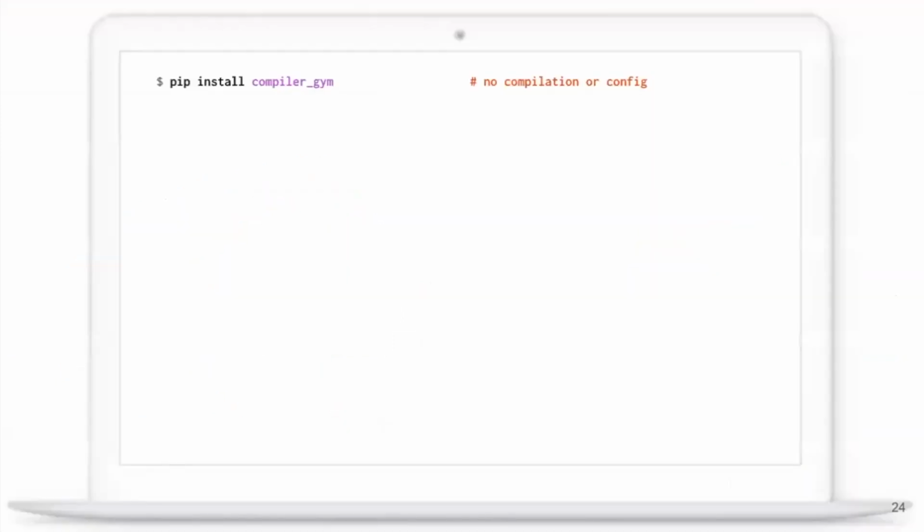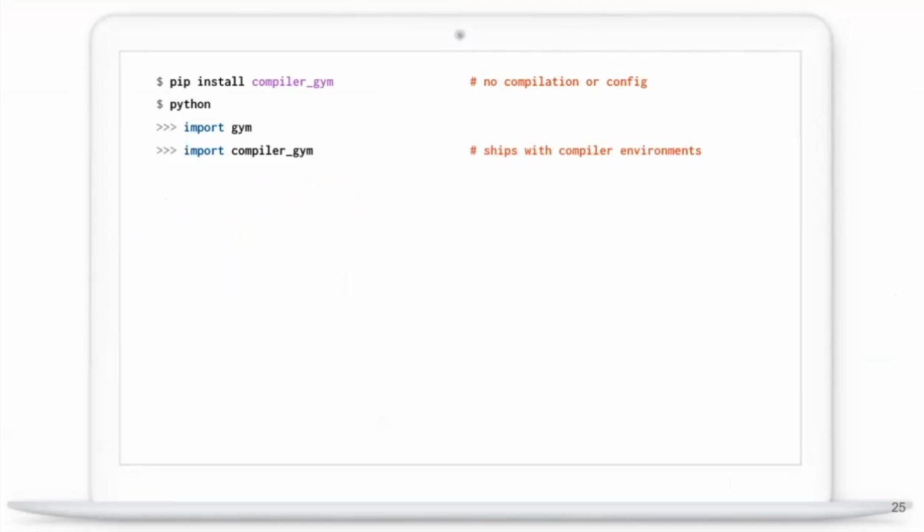Okay, so to show it off, I'm going to just walk through some code. This is an example of how you might use it. Like I said, it's a Python package, so it starts off with pip install. There are no custom build scripts, you don't have to do anything fancy to get it up and running. Just Python 3.6, I think.